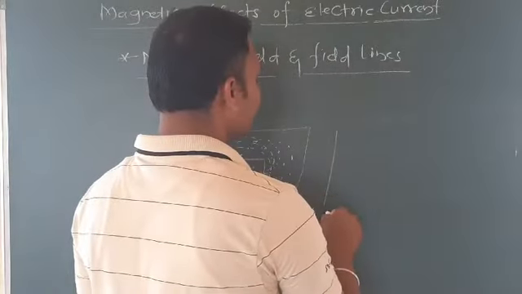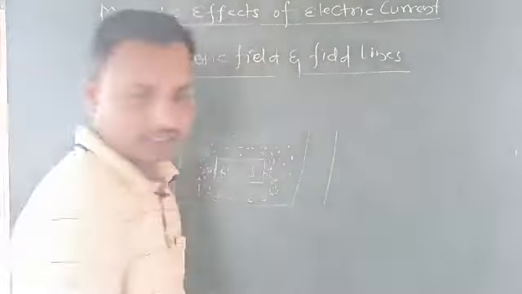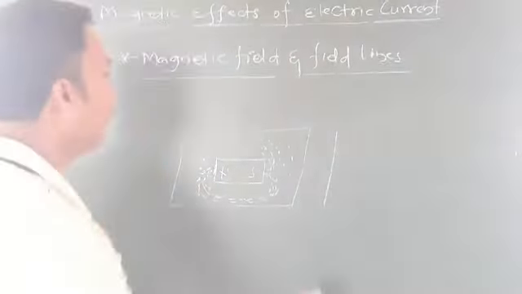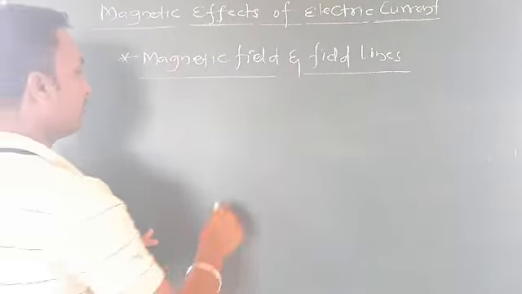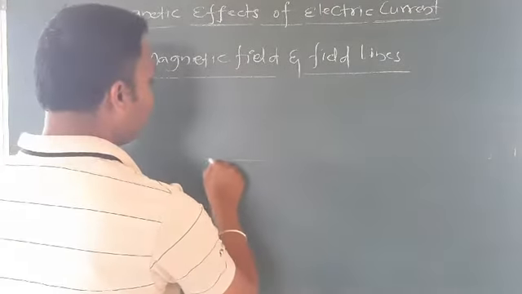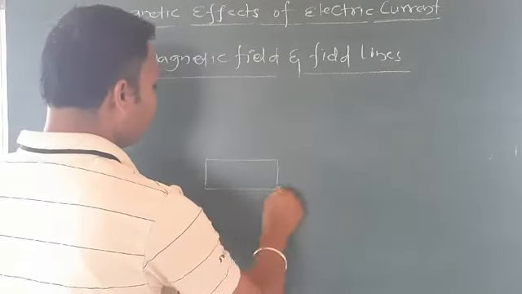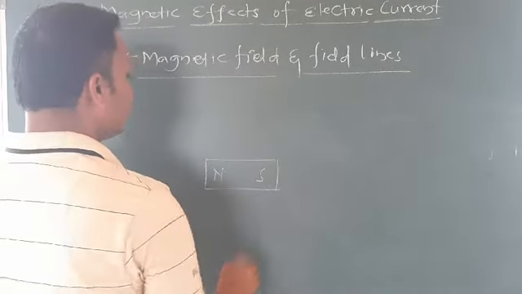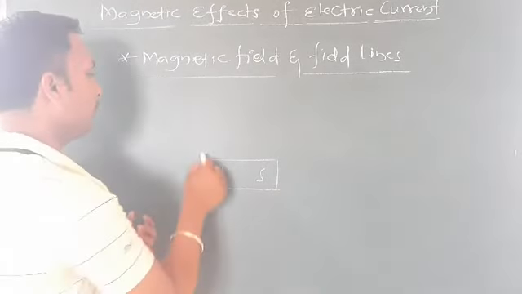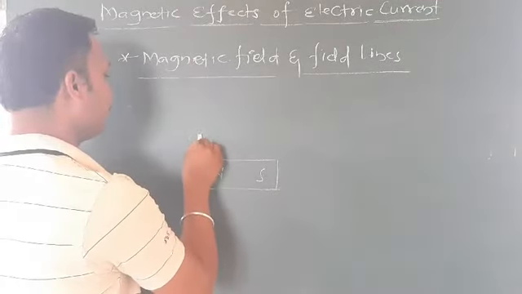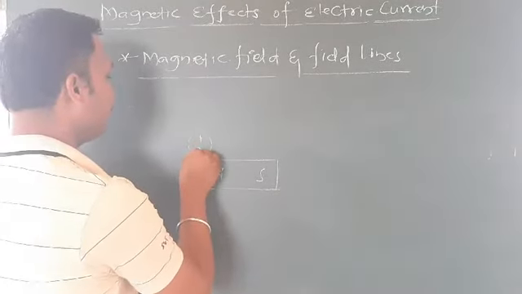What is that one more experiment? I'll tell you how we can confirm and how we form the magnetic field lines. We can take one more bar magnet here. This is a bar magnet, north and south. Now do one thing, take the compass and keep it here. Once you keep it here, it will start to deflect.